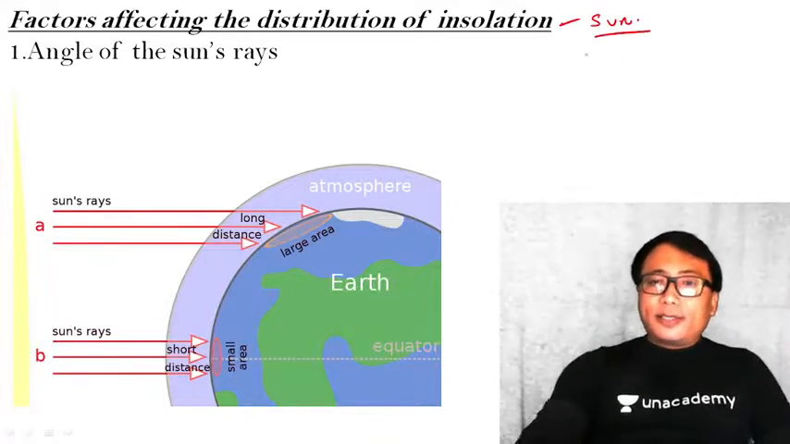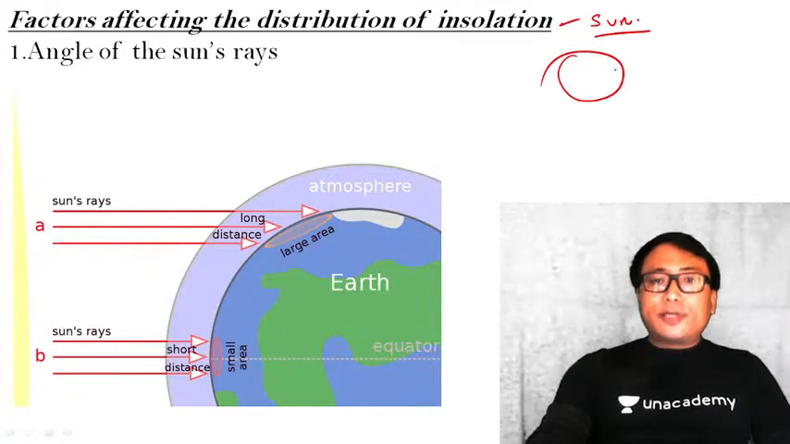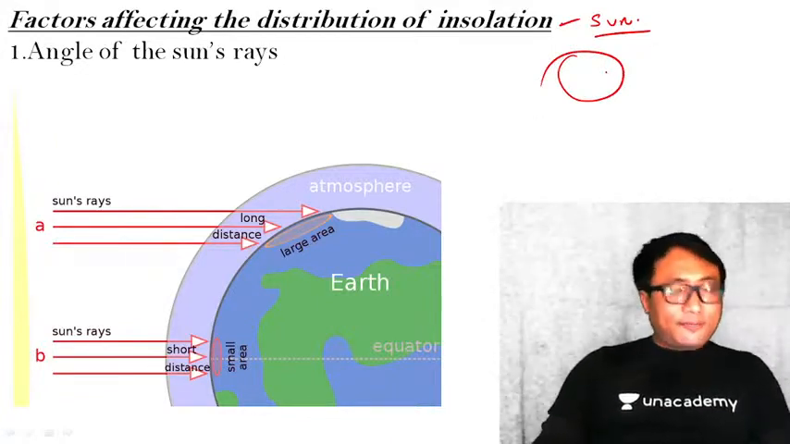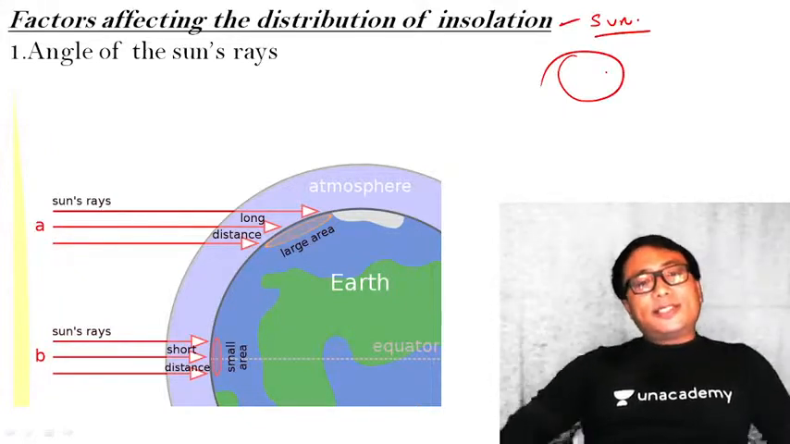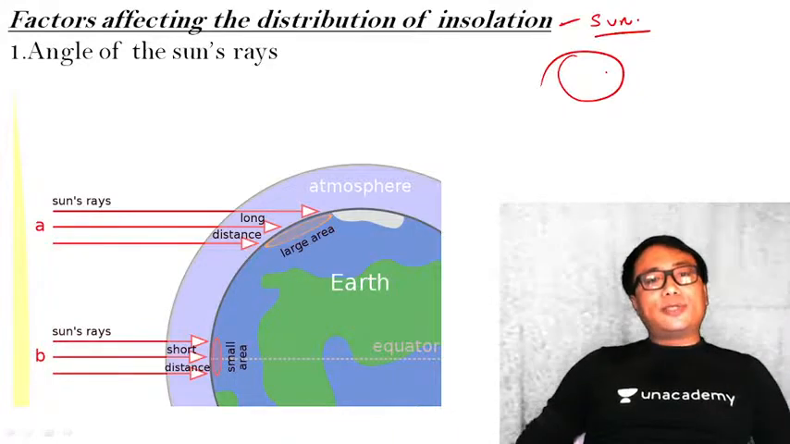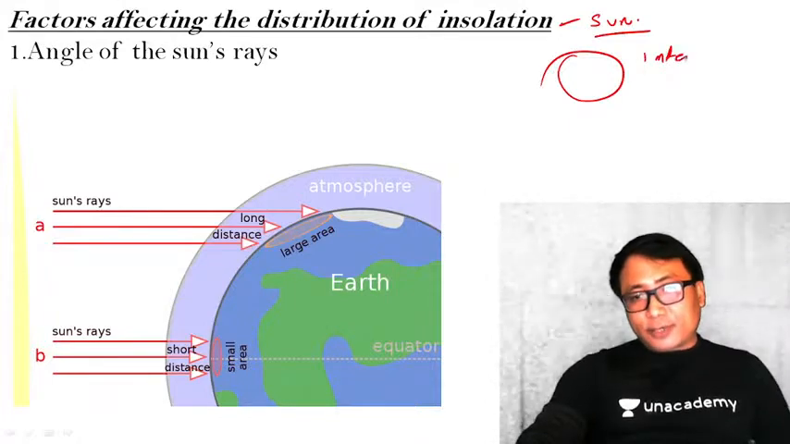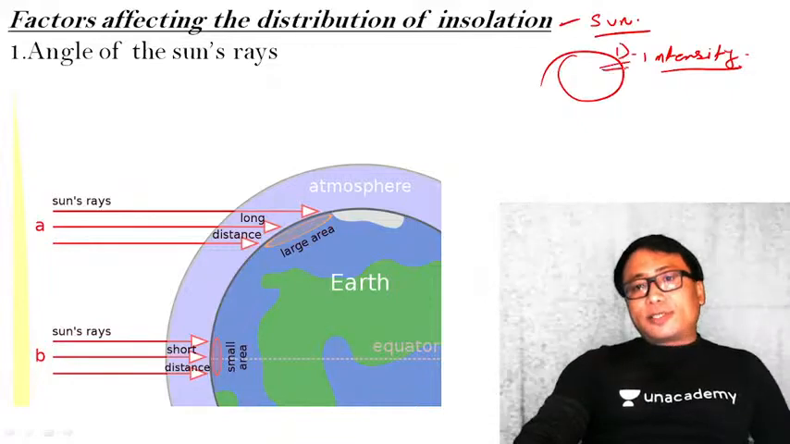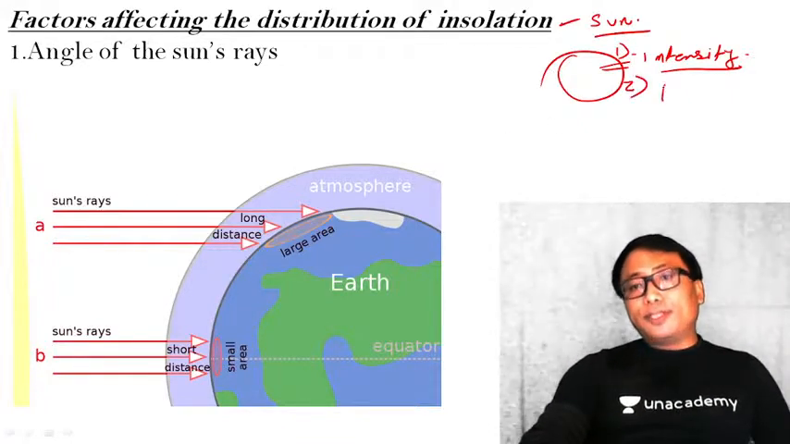Now, the earth is a sphere. The sun insolation which reaches the earth's surface is not uniform. In certain regions, the sun insolation is very high. In certain regions, the sun insolation is very less. That is the intensity of insolation. That is one. The intensity of the sun insolation varies from place to place. Number two, the duration of the sun insolation.